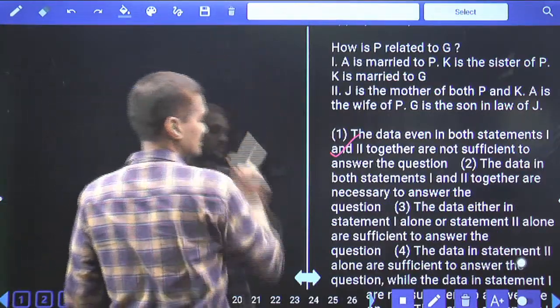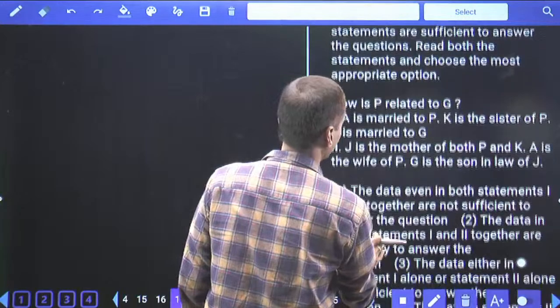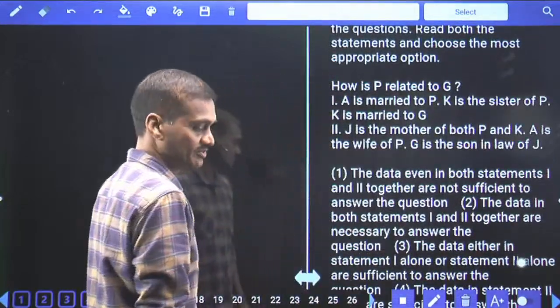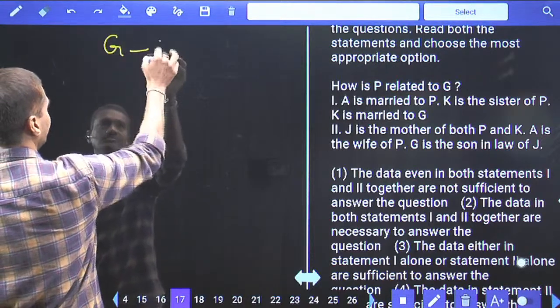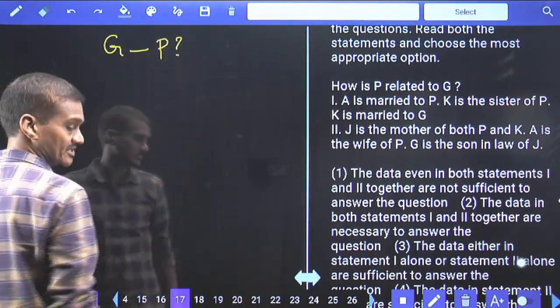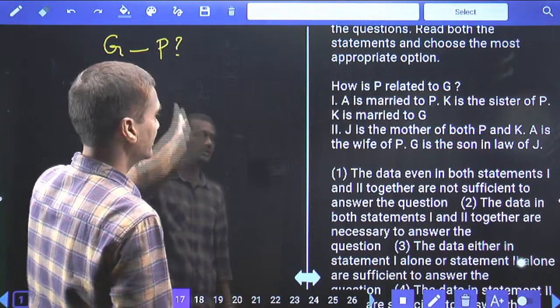Now in this question number 17, it is based on blood relations. How is P related to Z? G is here and P is here. Now this is how you need to represent the question. How is this P related to Z?